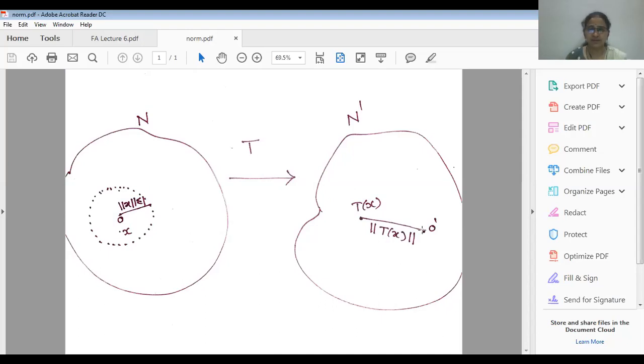Okay. Means we will get the values of norm of T of x1, norm of T of x2, norm of T of x3, and so on. Once we find all those values, we have to find out the supremum. Supremum means it's a maximum length, right? The length of a vector which is giving us the maximum length from the origin. Therefore, that maximum length, the vector which is giving us the maximum length from the origin of a normed linear space N dash, was considered to be the norm of an operator, and this was the definition prescribed here.